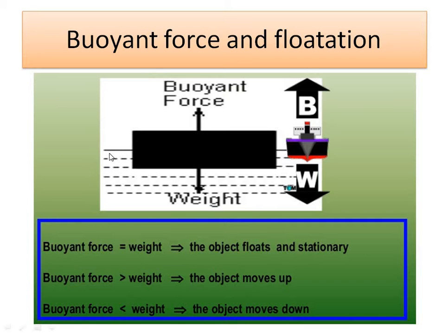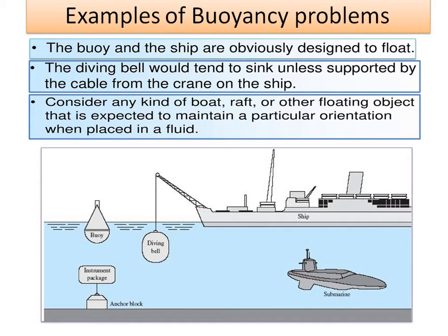So if a body is to float stationary, the buoyancy force should equal the weight. Further increase in buoyancy force moves the body upward, and further increase in weight moves the body downward. This is the effect of buoyancy force, and flotation depends on it.